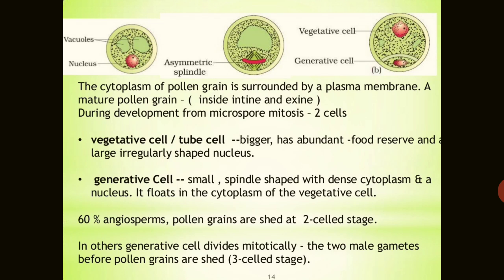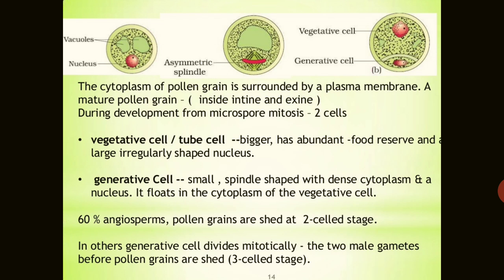What is the role of this vegetative cell? It has abundant food reserves and is responsible for the food reservoir, and a large irregular-shaped nucleus is there. The generative cell is very small, spindle shaped, sometimes with very dense cytoplasm and a nucleus, and it floats in the cytoplasm of the vegetative cell. In 60% of angiosperms, the pollen grains are shed at the two-cell stage, vegetative cell and generative cell.